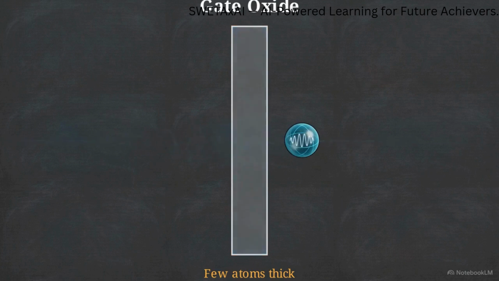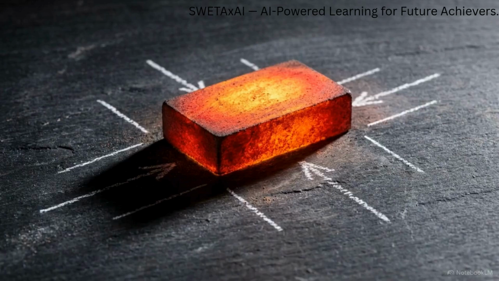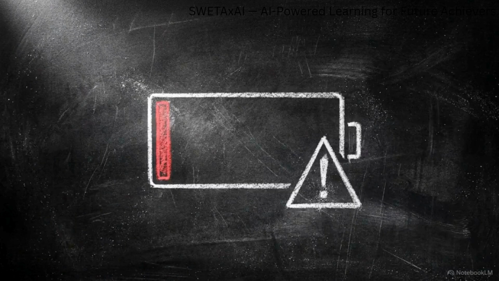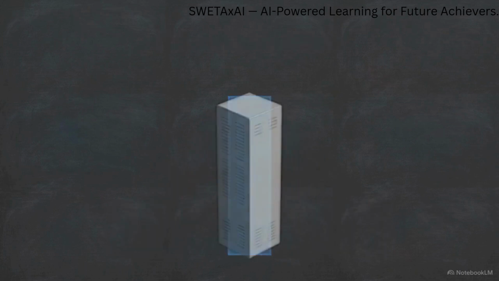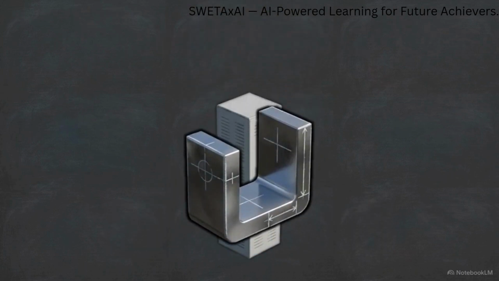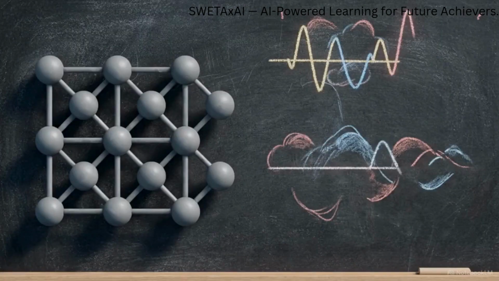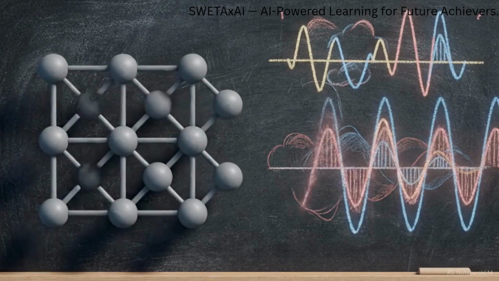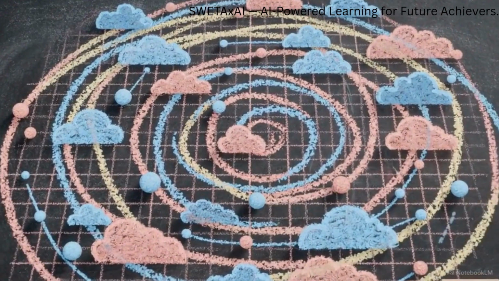The electron can spontaneously pass through the solid wall. Electrons can now leak across the closed switch, even when the gate voltage is turned off. This results in uncontrollable leakage currents, generating excessive heat and draining battery life. Engineers are fighting back by moving toward 3D transistor designs that wrap around the channel to better contain these leaking electrons. Classical solid-state physics enabled the smartphone revolution, but mastering quantum mechanics is now the prerequisite for the next generation of computing hardware.